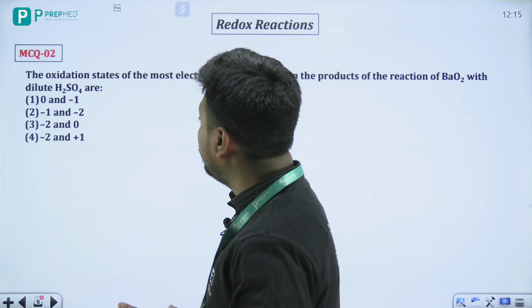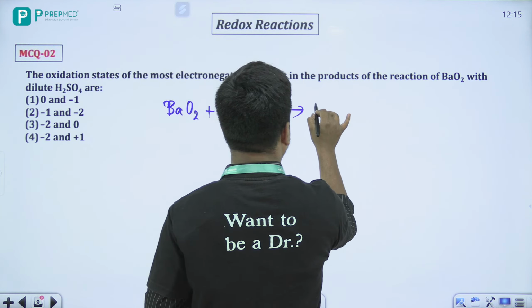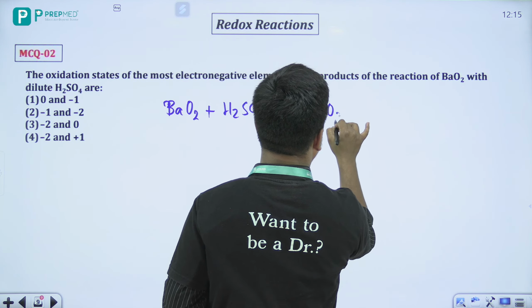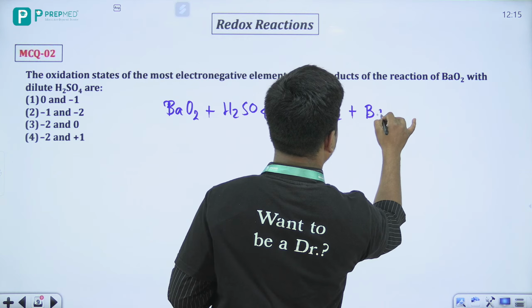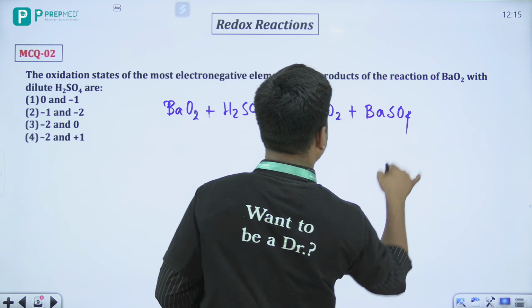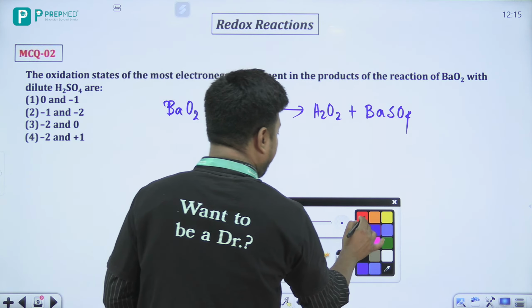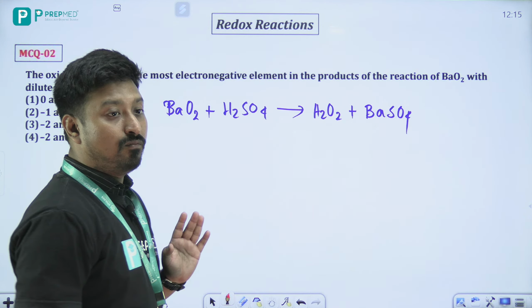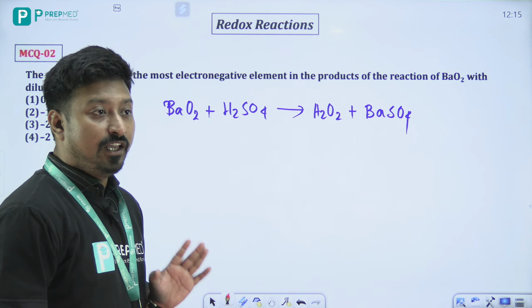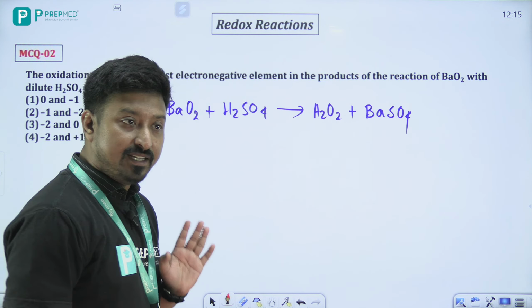अच्छा बेटा, remember यहाँ पे एक चीज, that is BaO2 plus H2SO4. ओके बेटा ये जो reaction है, that reaction actually will produce H2O2 plus BaSO4. Now यहाँ पे if I look at the oxidation states here,